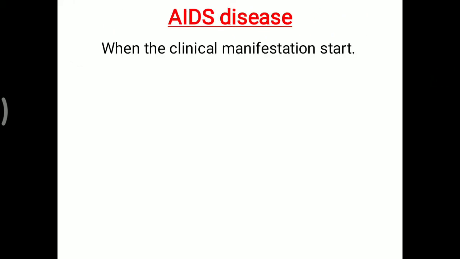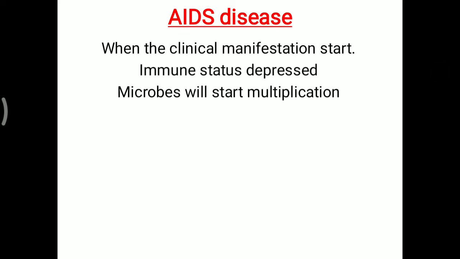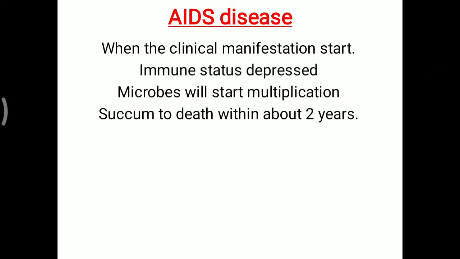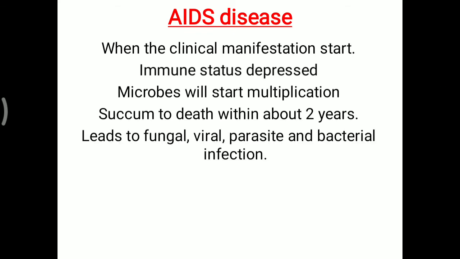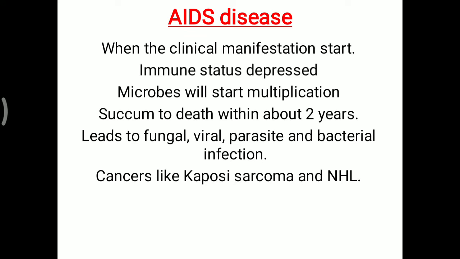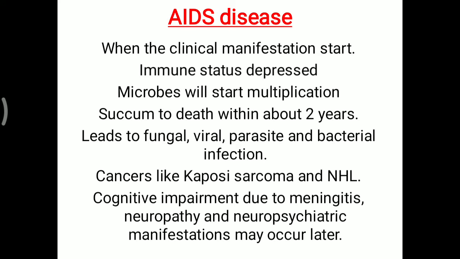So what about AIDS disease? When the clinical manifestations start, that is called AIDS disease. Here the immune status is depressed, so due to that, microbes start multiplication and that person succumbs to death within about 2 years. This particular immunodeficiency leads to fungal, viral, parasitic and bacterial infections. Cancers like Kaposi sarcoma and non-Hodgkin lymphoma are also seen. Cognitive impairment due to meningitis, neuropathy and neuropsychiatric manifestations may occur in a later course of the disease.